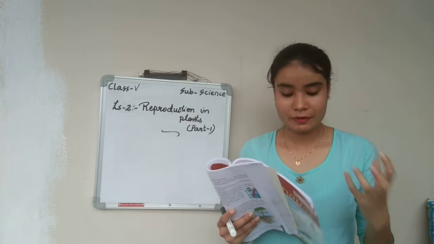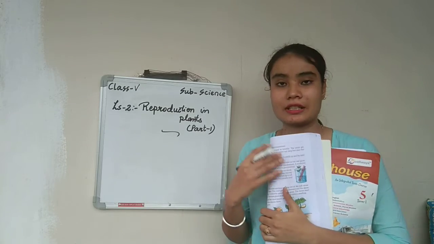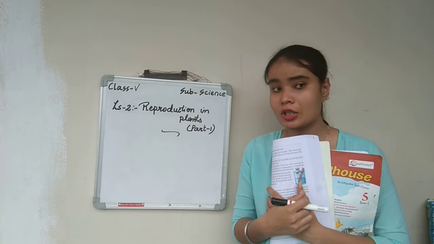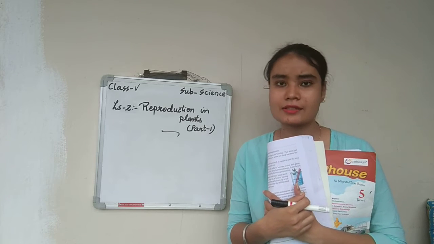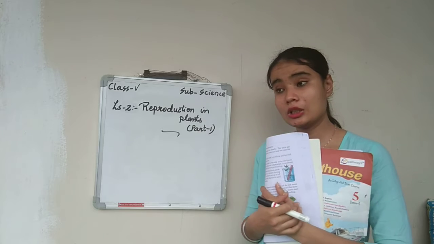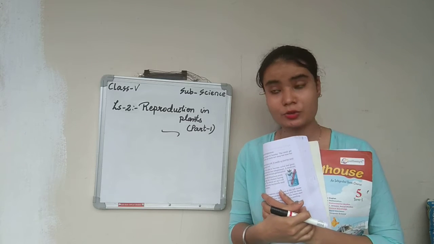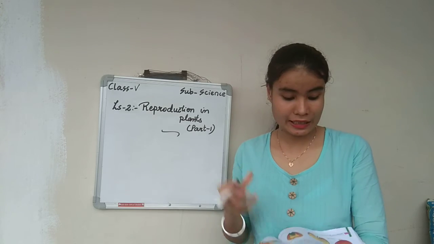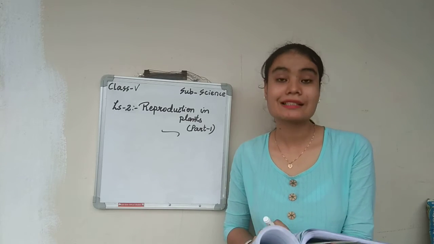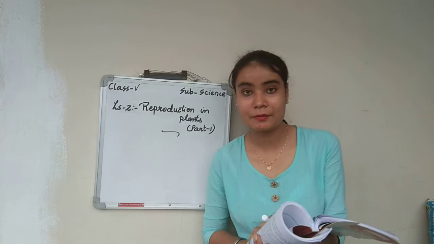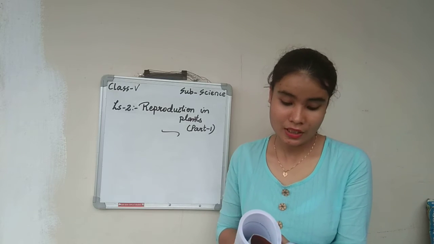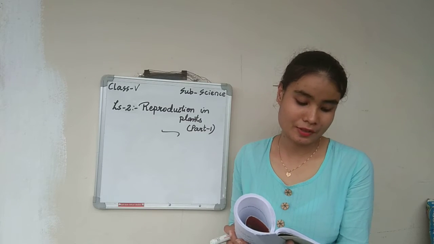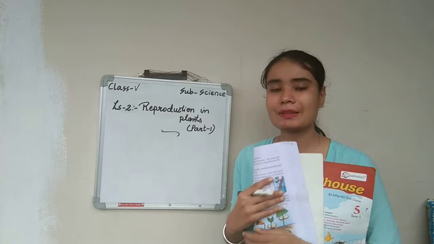The non-flowering plants are the plants which do not have any flowers. So how will they reproduce? The plants which have flowers reproduce with the help of seeds. But the non-flowering plants, which do not have flowers or seeds, take the help of roots, stem and leaves. So reproducing is called multiplying because many plants grow out of seeds and parts of one plant. Reproducing is nothing but multiplying.